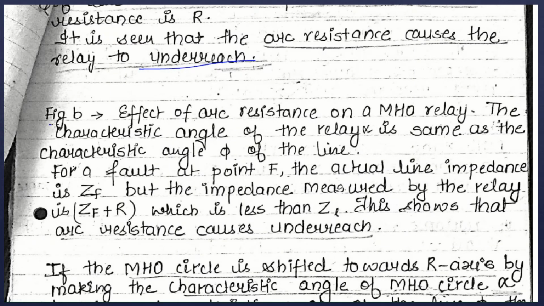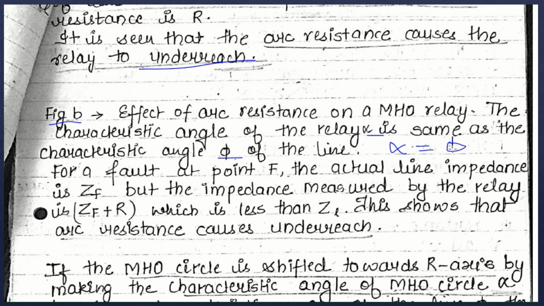Whereas for figure B, if the characteristic angle of the relay alpha is the same as the characteristic angle of the line phi, means alpha is equal to phi.